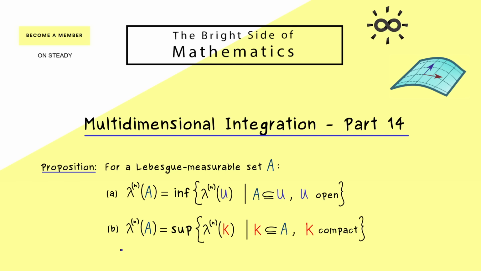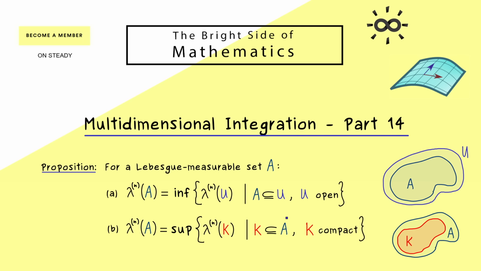And the second one is the inner regularity, which is similar, but now we want to approximate from the interior with compact sets K. And there you should see that the picture here is quite simple, because the set U should always extend our given set A, and the compact set should completely lie inside A. And now, since a measure is monotonic, we immediately know that the measure of U has to be larger or equal than the measure of A, and on the other hand, the measure of K is smaller or equal than the measure of A. So in conclusion, for each statement here, one inequality is immediately given.